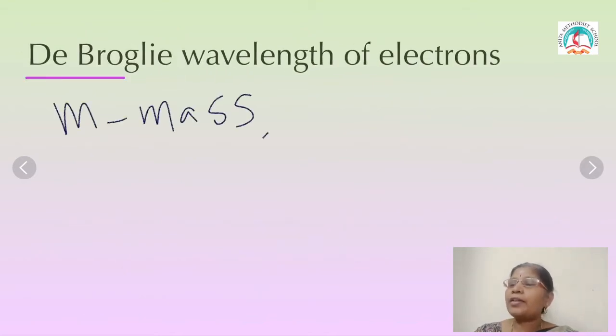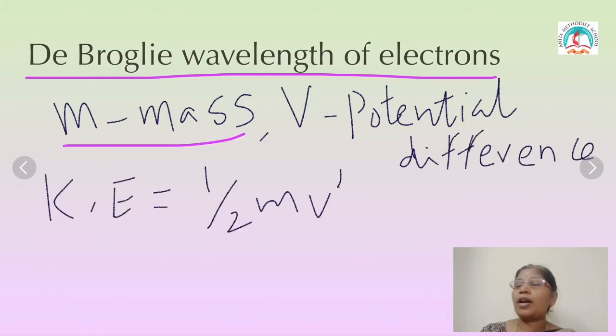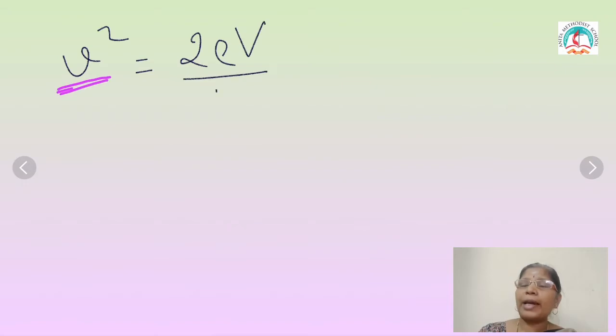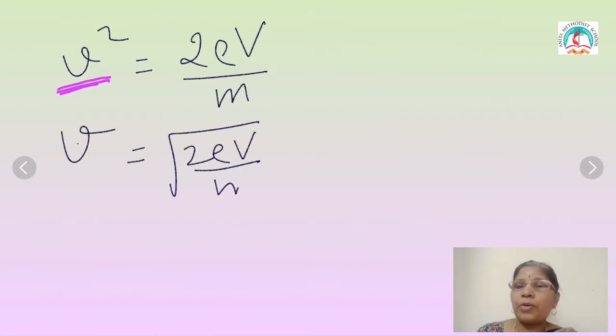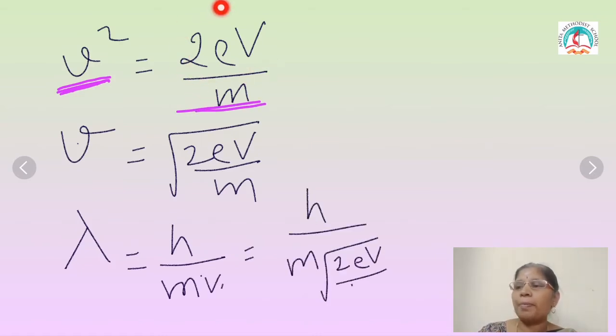Now, how to calculate the de Broglie wavelength of electrons? You know, m is the mass of the electron and V is the potential difference. You know the formula for kinetic energy equal to 1 by 2 mv square. This is the formula connecting kinetic energy and the potential difference. 1 by 2 mv square is equal to e multiplied by capital V. This V is the potential difference. Now I am keeping the velocity on one side: v square equal to 2eV divided by m.